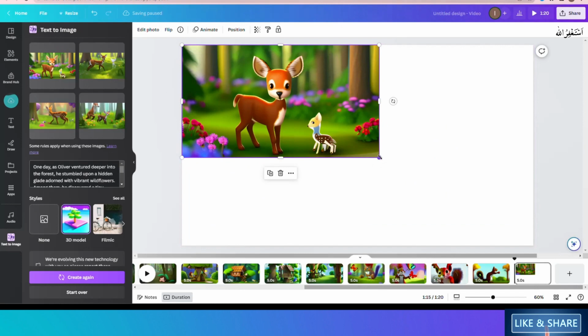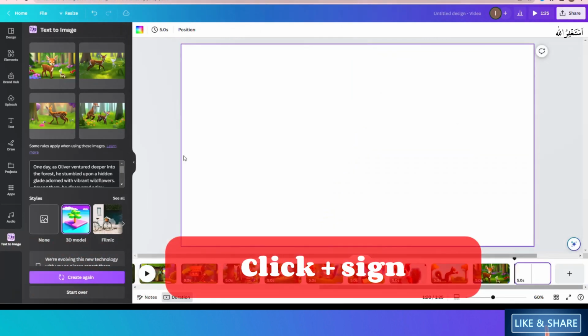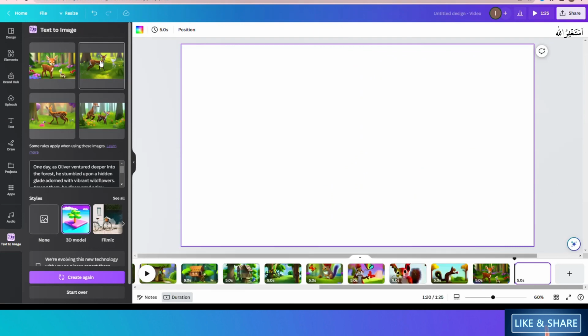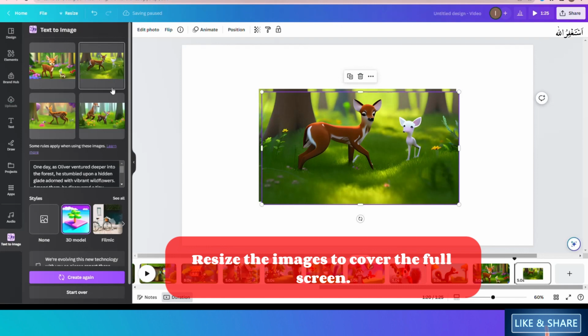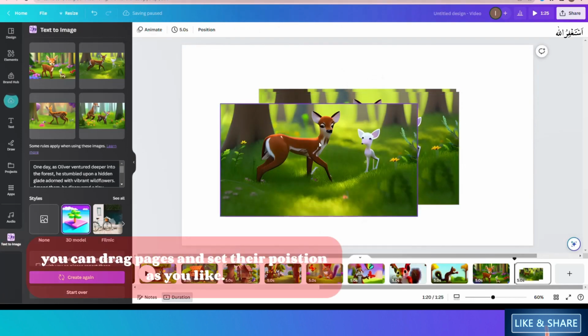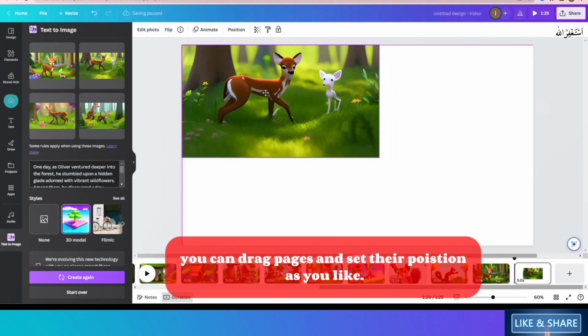You can add more pages by clicking on the plus sign. Resize the images to cover the full screen or use the option of set image as background. You can drag pages before and after each other and set their position as you like or according to your video content.